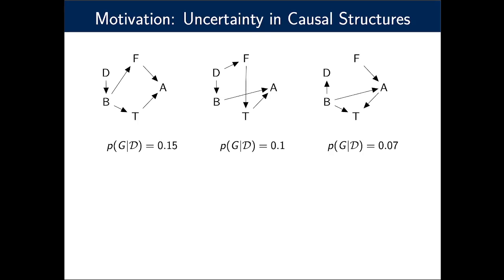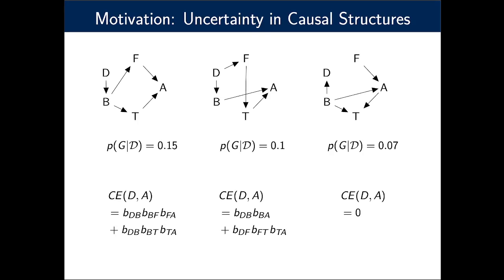And you'll see two immediate challenges here. First, I've only shown you 3 graphs. In reality, there are over 29,000 for 5 variables. And this grows super exponentially, so we need scalable methods. And second, we need to be able to tractably reason to extract useful information. For example, for linear causal models, we can derive these expressions for the causal effect, and this depends qualitatively on the graph, so it's very unclear how we can reason about causal effects over the whole distribution of graphs.